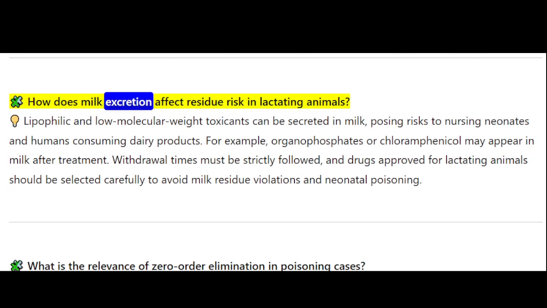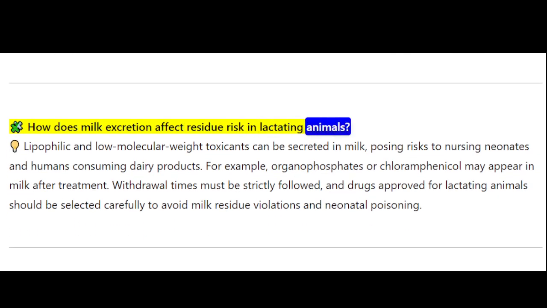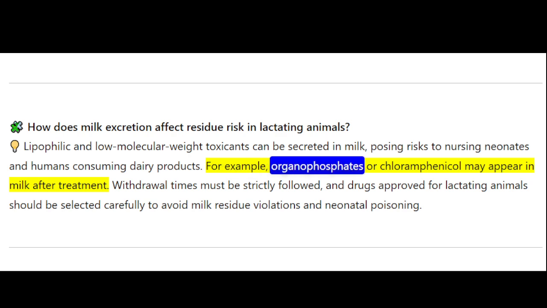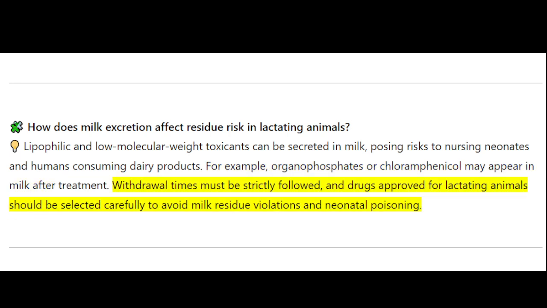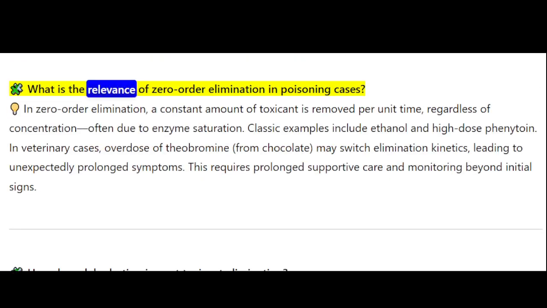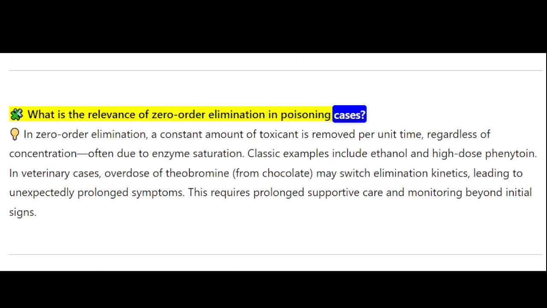How does milk excretion affect residue risk in lactating animals? Lipophilic and low molecular weight toxicants can be secreted in milk, posing risks to nursing neonates and humans consuming dairy products. For example, organophosphate or chloramphenicol may appear in milk after treatment. Withdrawal times must be strictly followed, and drugs approved for lactating animals should be selected carefully to avoid milk residue violations and neonatal poisoning.